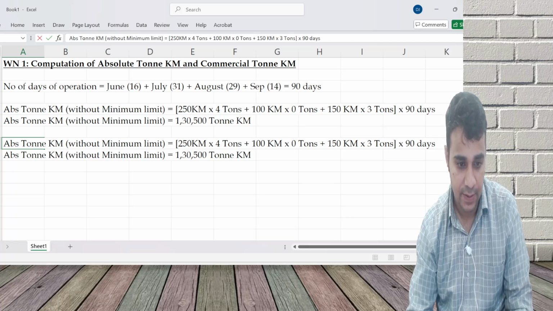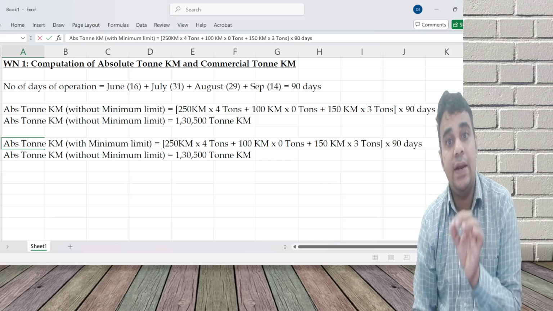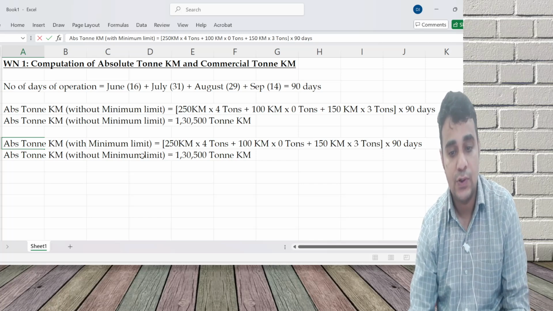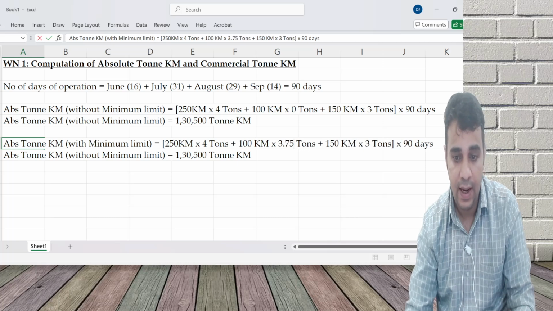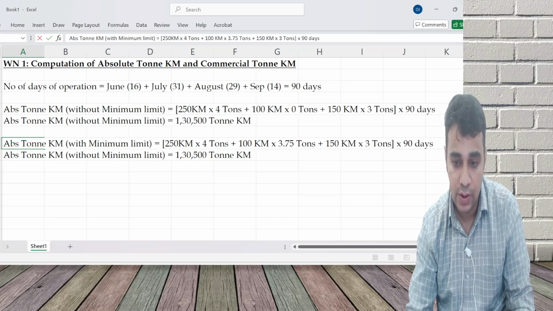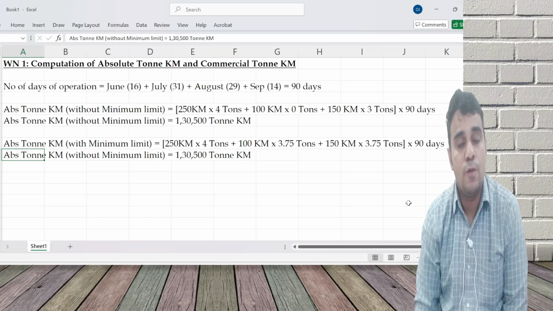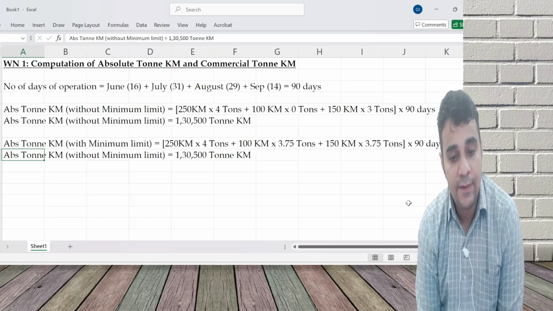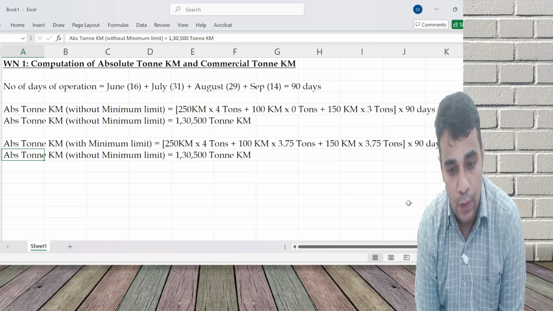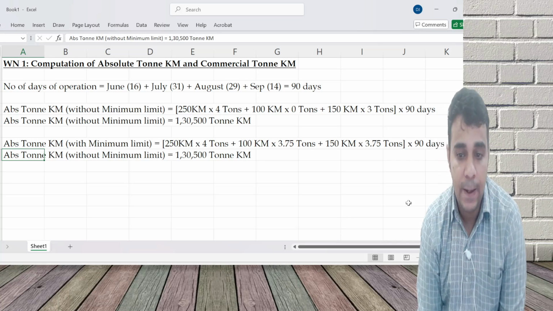With minimum limit. The minimum limit is very simple: 5 tons into 75%, so 3.75. And again here also 3.75, two places. So 250 into 4, 100 into 3.75, 150 into 3.75.